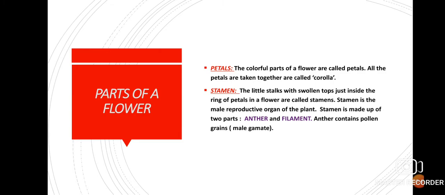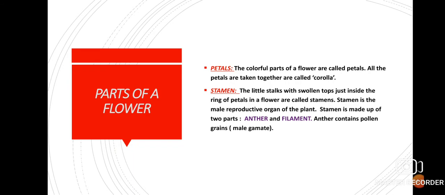Okay, next is the petal. The colorful parts of a flower are called petals. The colorful and attractive part of a flower is the petal. This petal lies inside the sepals. All the petals taken together are called the corolla. All the petals together are known as the corolla.